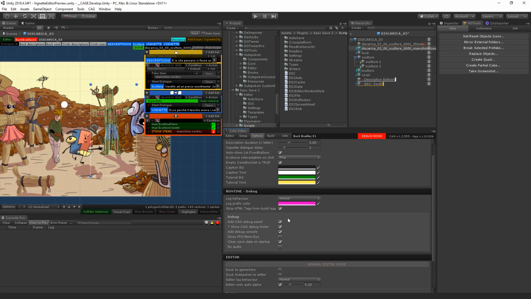One of the important concepts of Cage is to try to avoid as much as possible human errors, so that we have a lot of things that tell us what is happening in a vignette. For example, in this customized Unity hierarchy, these symbols indicate that these two objects can be combined with inventory items. This indicates that this is an error that will appear at runtime and that will lead south, and things like that.